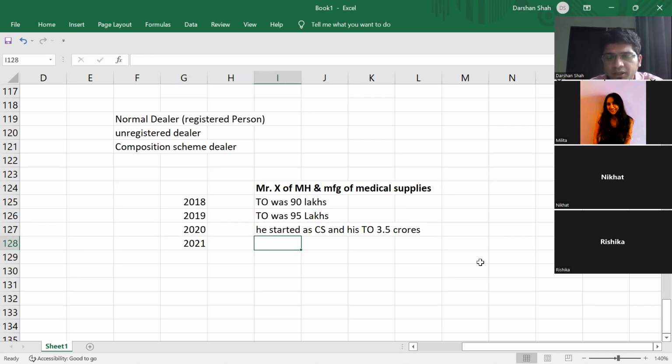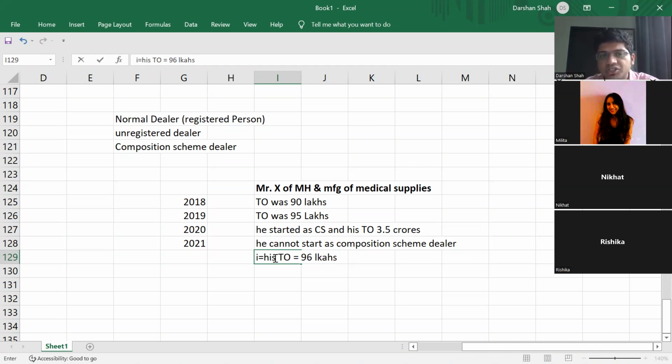Now in 2021 he is saying that business will go back to normal and I will not earn 1.5 crore. But can he start as a composition scheme dealer in 2021? No, he cannot start as a composition scheme dealer. Let us say in 2021 his turnover actually came back to 96 lakhs. On these 96 lakhs he cannot collect GST at a lower rate, because in this year he is not a composition scheme dealer.